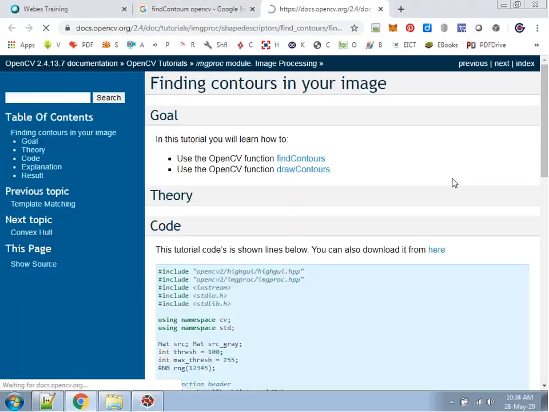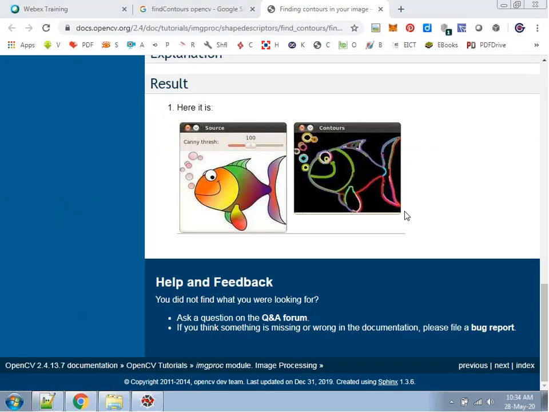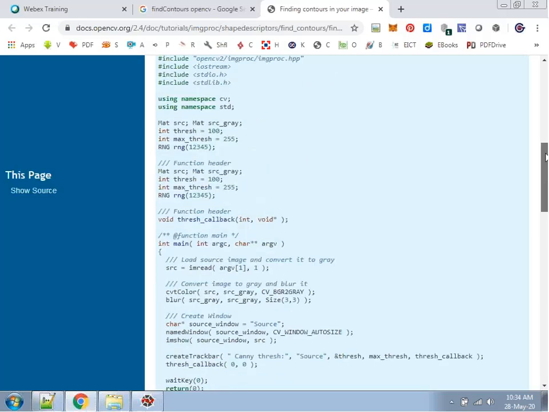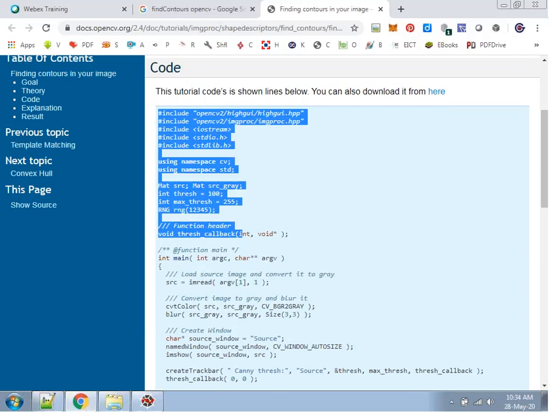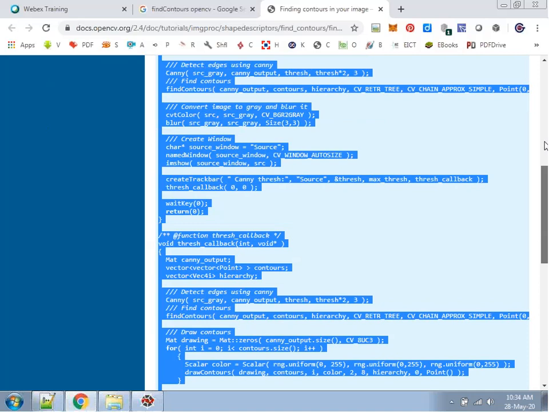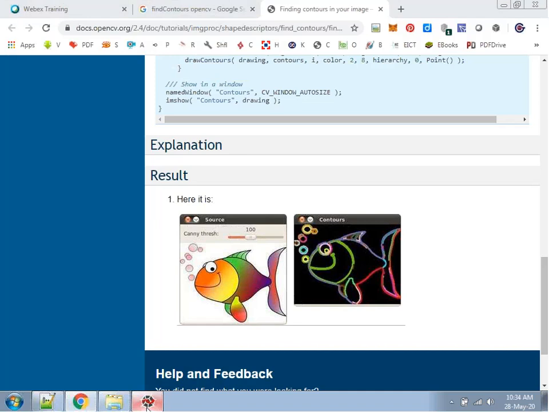So you can see in docs.opencv.org, this is your actual image and this is your contour image, and this one is your C++ code. Okay. So if you are working on C++, you can copy this code and integrate it in your device, or you can integrate it in your existing implementation.